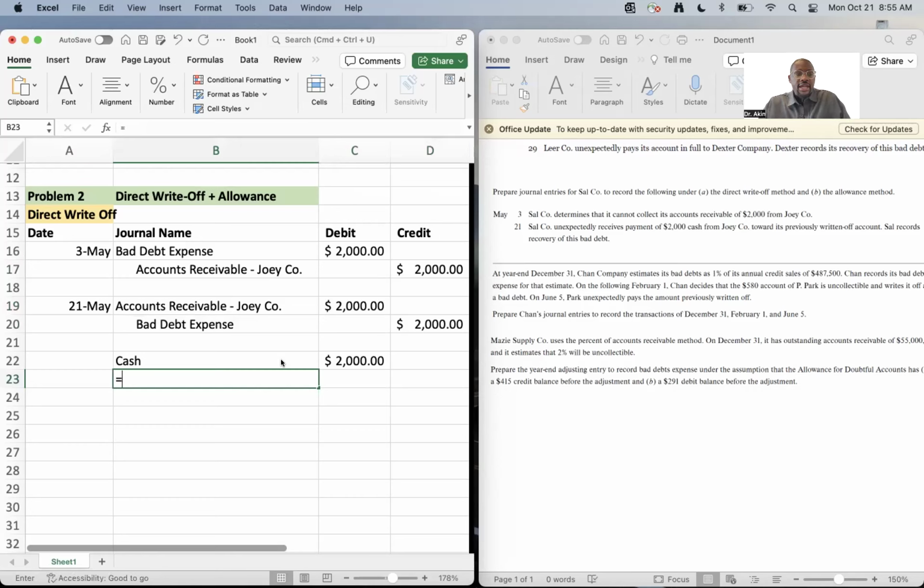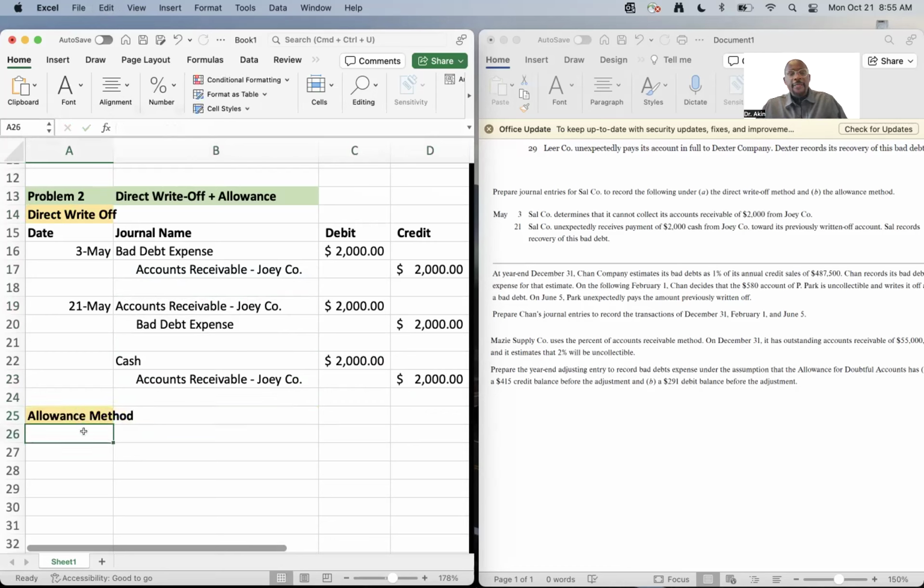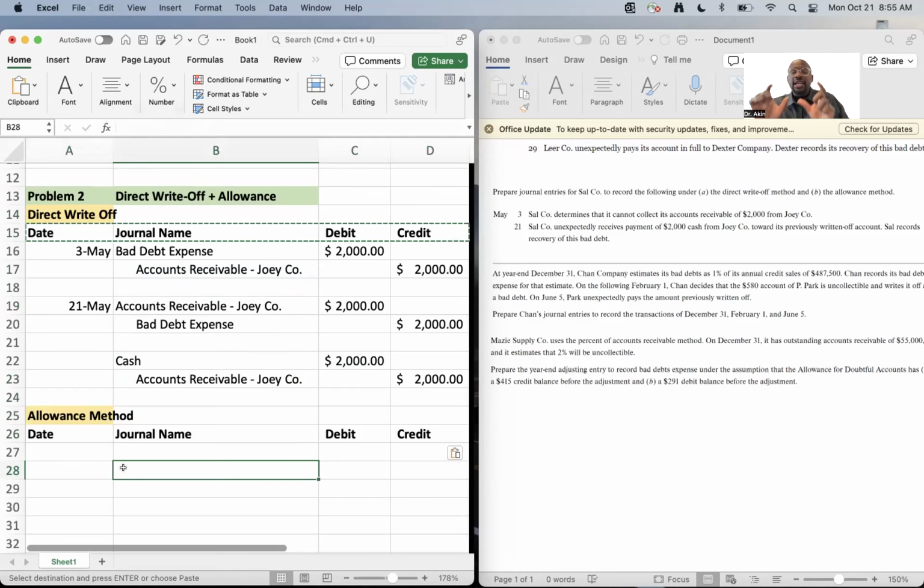But now let's look at the allowance method. Now, the allowance method is honestly, my friends, not that different than the direct write-off method when you're looking at it from an individual approach. In fact, the only difference between the direct write-off and the allowance method is one account. It's just one account. So you're going through the same steps, right?